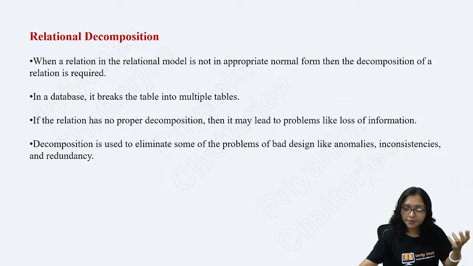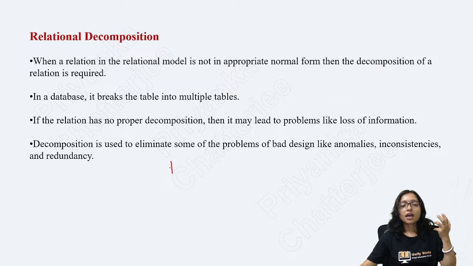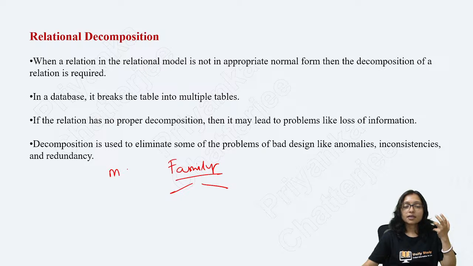There is a family and the family is now separated into two parts. In that family there is mother, brother 1 and brother 2. Okay, this is the family here.